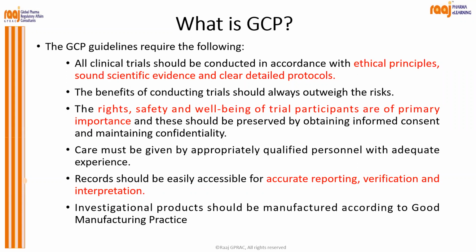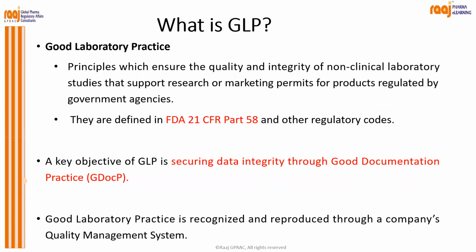Investigational products should be manufactured according to good manufacturing practices. Suppose you manufacture a product in an area which is not hygienic, which is not properly ventilated, or where cross contamination is always there, then what will happen? The same product you are going to test on the human body, the person may get affected. Am I right? So ensure that whatever products you are going to test on humans should be manufactured under GMP areas.